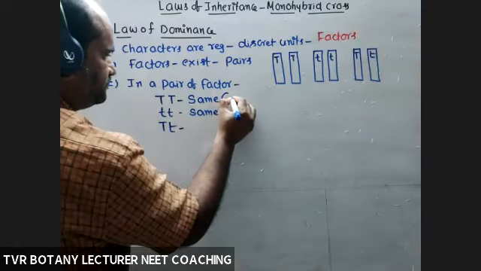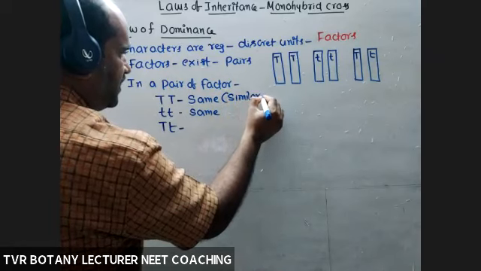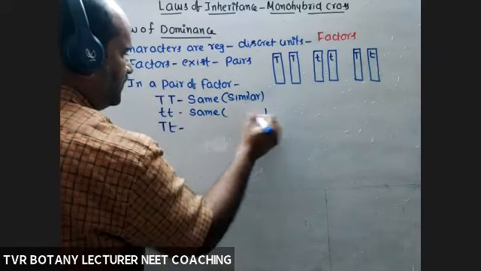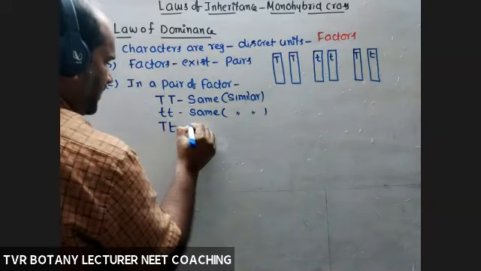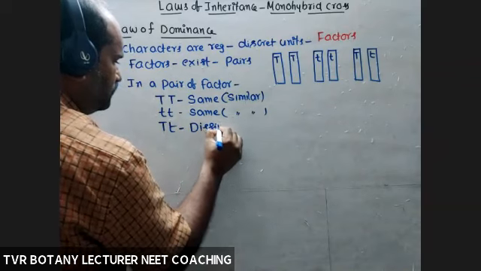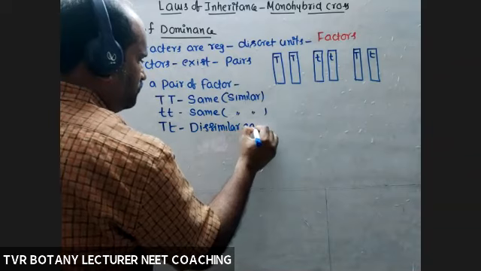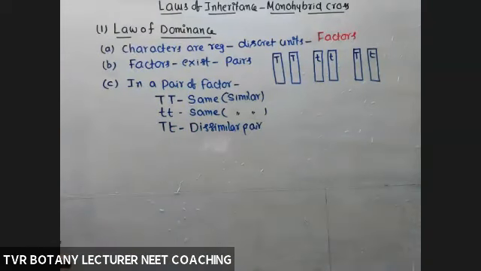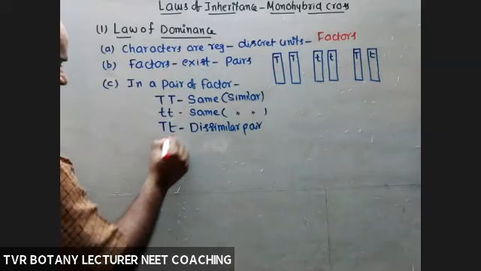Similar pair. And this one also a similar pair. And this one is a dissimilar pair. So in a dissimilar pair, one factor dominates the other factor.